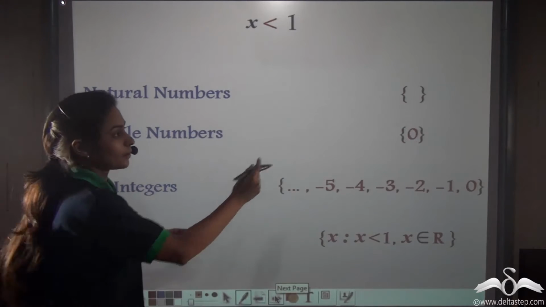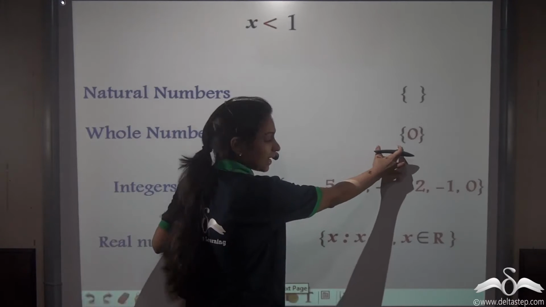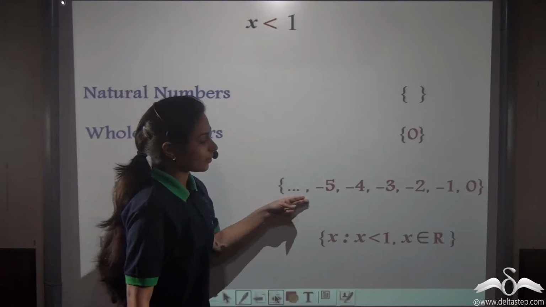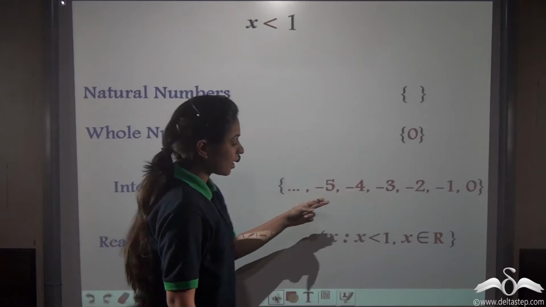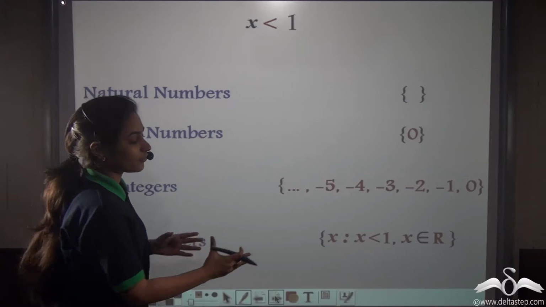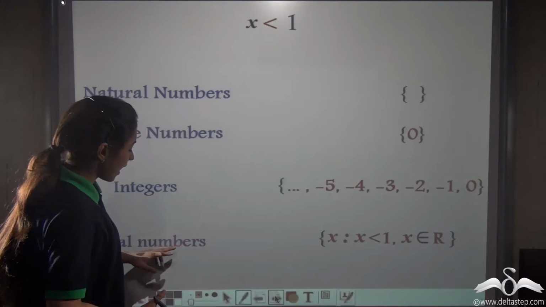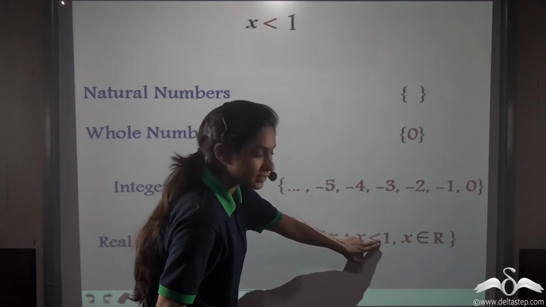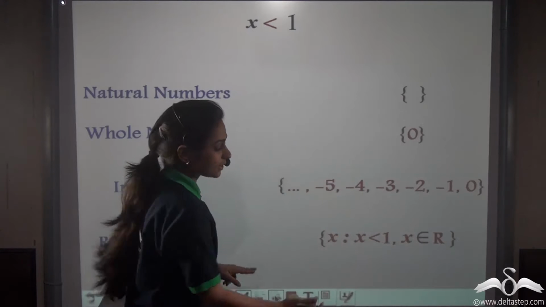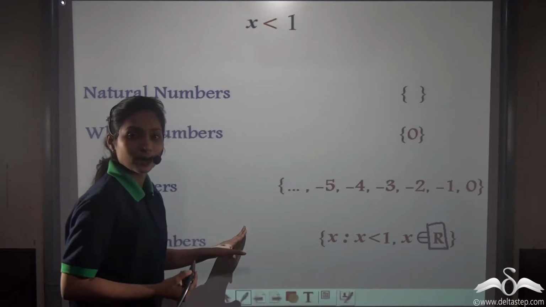Let me write these in forms of sets. Well, no number can be written as an empty set. Only number 0 can be represented as a singleton set. The integers, that is the solution for this question, can be represented in roster form like this. But it is not possible to write real numbers in roster form. That is why we have written it in set builder form. You can see in set builder form, how do we write? x such that x is less than 1. This is our question. And x belongs to real number.